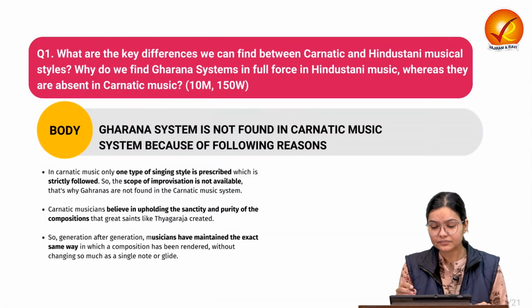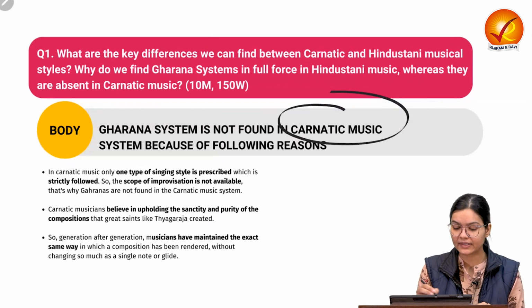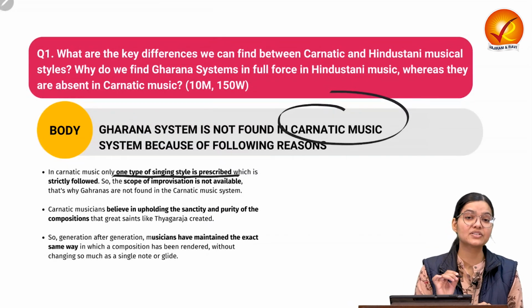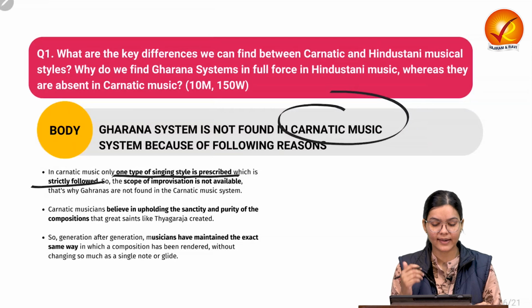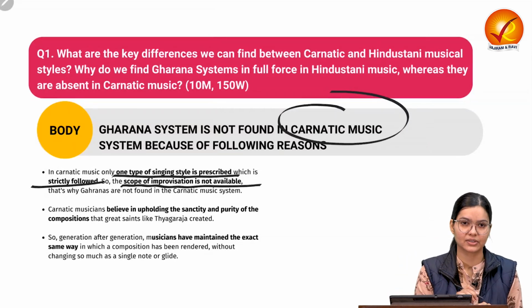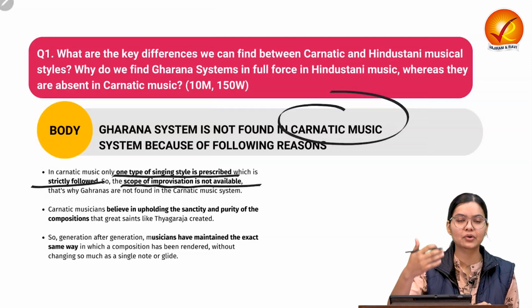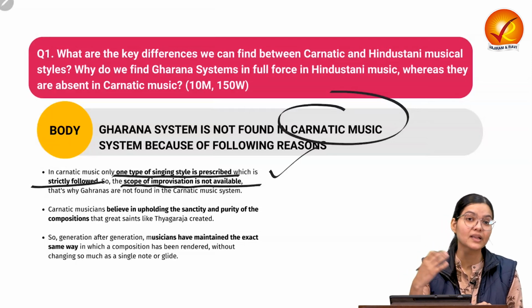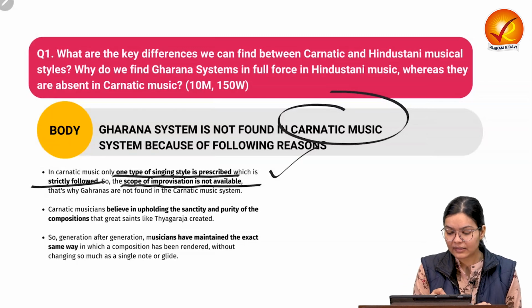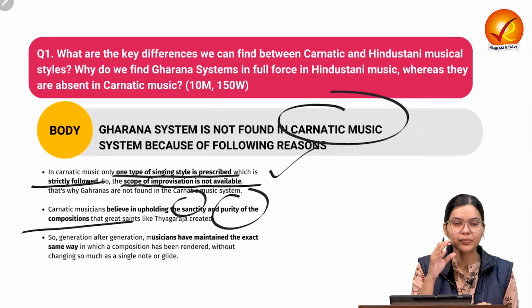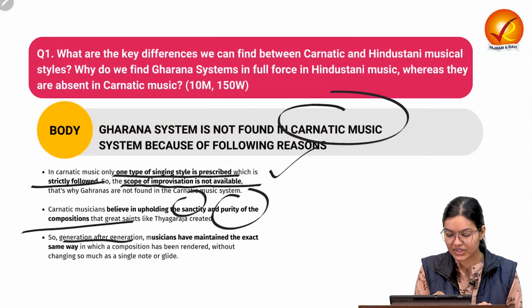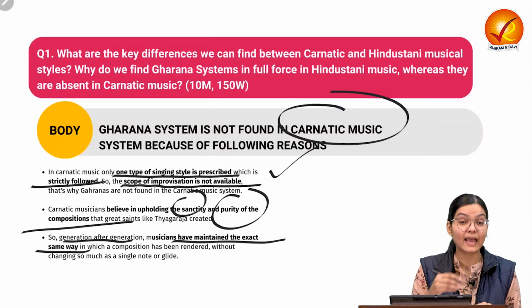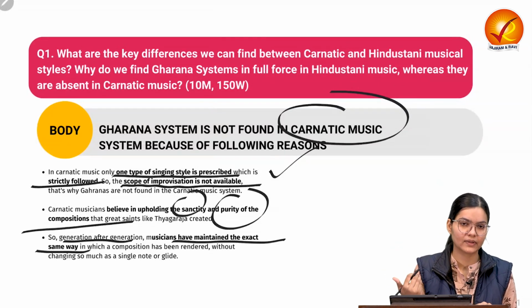But if we consider Carnatic music, why is it not prevalent there? Because one type of singing style is prescribed here, and that is strictly followed by the disciples of Carnatic music. There is no scope for improvisation because you have to follow the ragas and the routine in a strictly prescribed way. That is why they emphasize the sanctity and purity of the composition. That purity of the composition, which was developed earlier, has been followed generation after generation, and that is why it remains exactly the same as the way it evolved earlier.